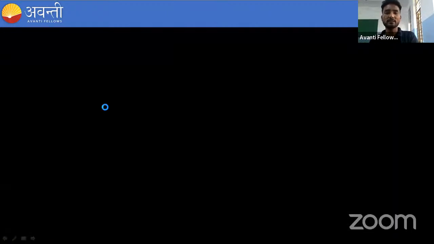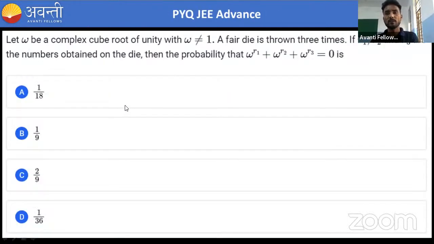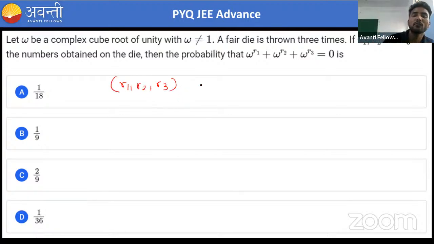And also there are cases where we can see this problem, a very latest question. Omega is a cube root of unity, right? Omega is a cube root of unity, and R1, R2 and R3 are numbers obtained on the die, so that the probability of omega to the power R1 plus omega to the power R2 plus omega to the power R3 is equal to 0.